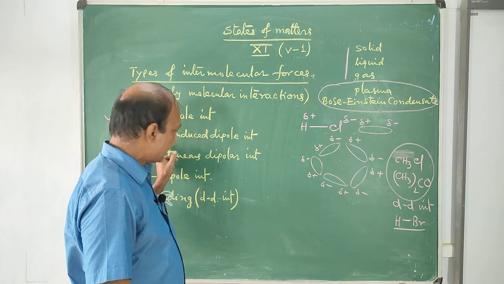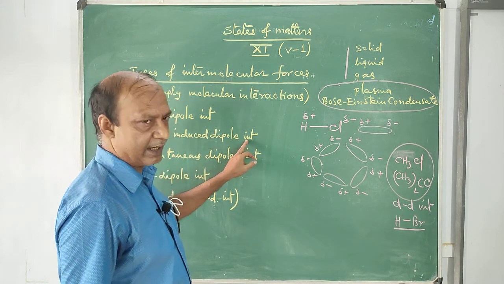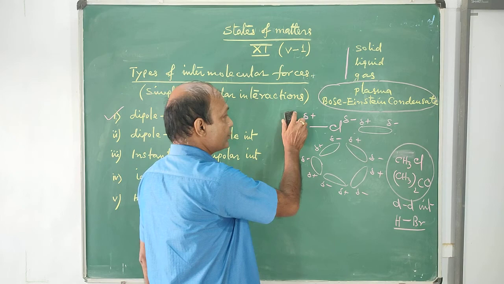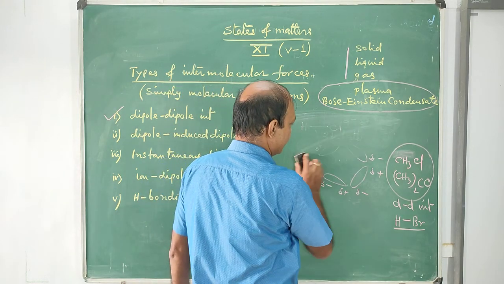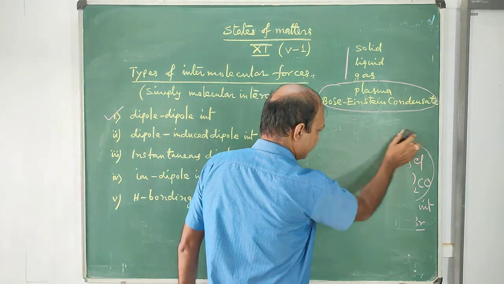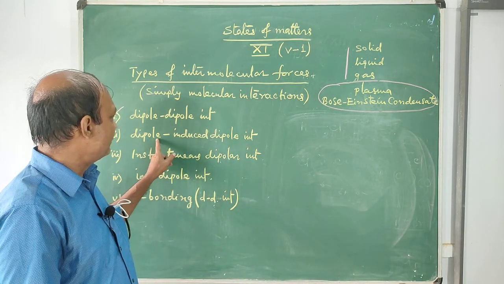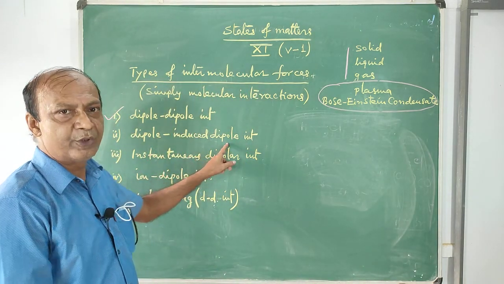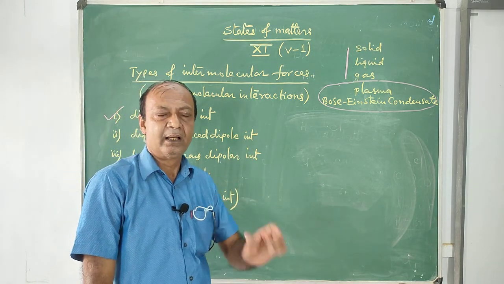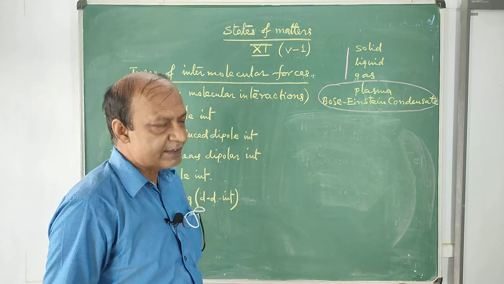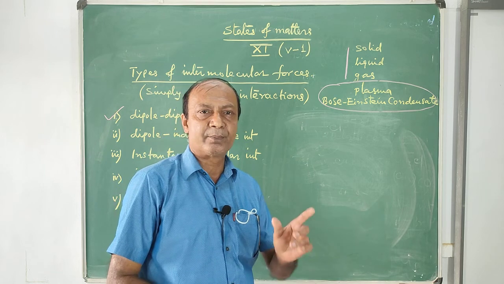Now come to dipole and induced dipole interaction. From the name it is clear that there is one molecule which has a permanent dipole and other molecules which don't have any dipole, which are non-polar. So this you will find in the case of a mixture.